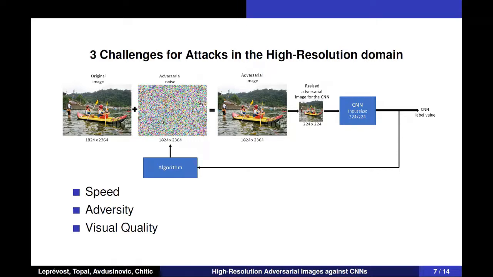So there are three main challenges here. First one is speed, second adversity, then visual quality. Speed: we can see that now the algorithm is working with the largest search space. Before it was 2^4 times 2^4, now it is around 86 times larger. So it is going to take time for the algorithm to find out which pixels to manipulate. Adversity: when we scale down to the CNN input size, we don't want to lose adversity here. And the last one, visual quality. This adversarial noise, when we add it to the original image, shouldn't create artifacts that can be seen by the human eye.